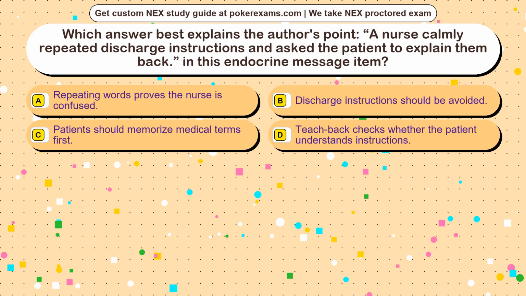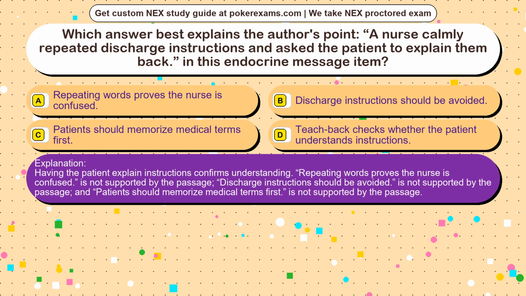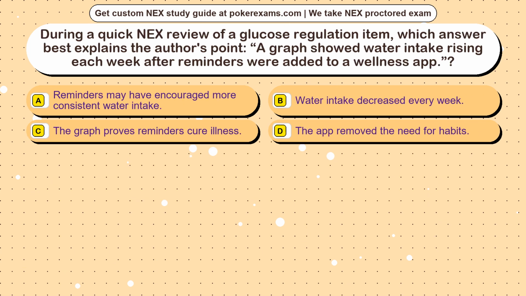The correct answer is option D. Having the patient explain instructions confirms understanding. Repeating words proves the nurse is confused, is not supported by the passage. Discharge instructions should be avoided, is not supported by the passage, and patients should memorize medical terms first, is not supported by the passage.